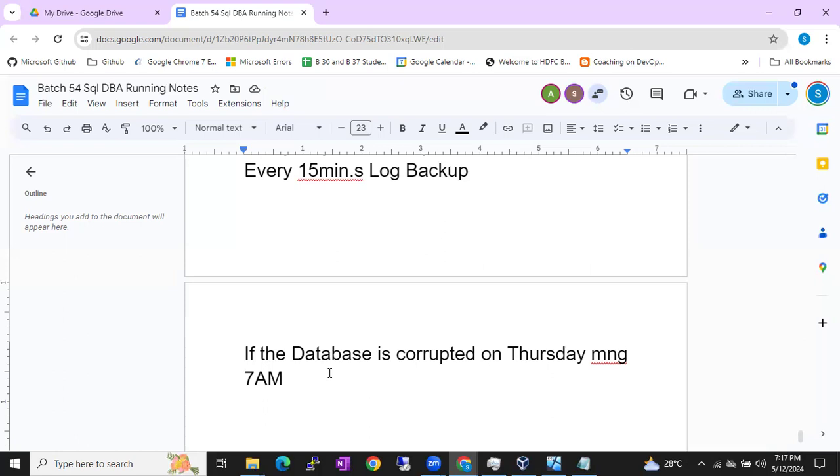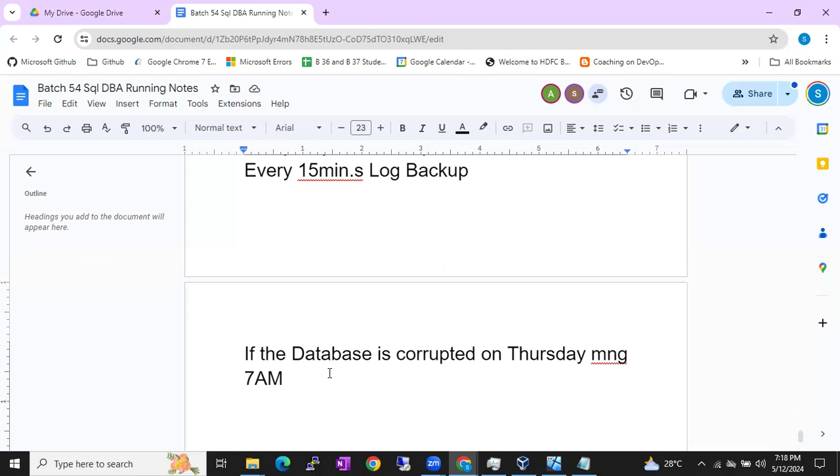Any idea? By using the last differential and the log backups? A differential backup needs a full backup, right? Without a full backup, can you restore a differential backup? No, right? Then how are you going to achieve this? Guys, you got my question, everyone? By using copy only backup. Yeah, one solution is copy only.